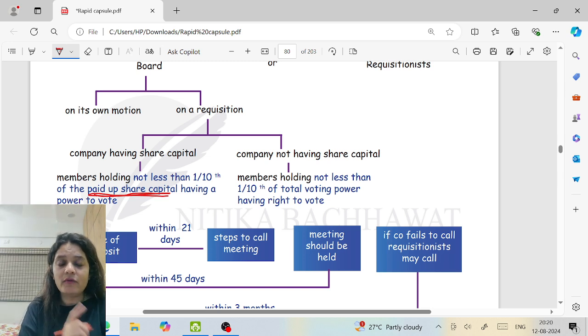But please understand, when I say paid up share capital, it includes both equity and preference. Now, if the matter is such that both have a right to vote, both will be counted. But if the matter is such that any one of them has a right to vote, only they will be counted. So, having a power to vote.